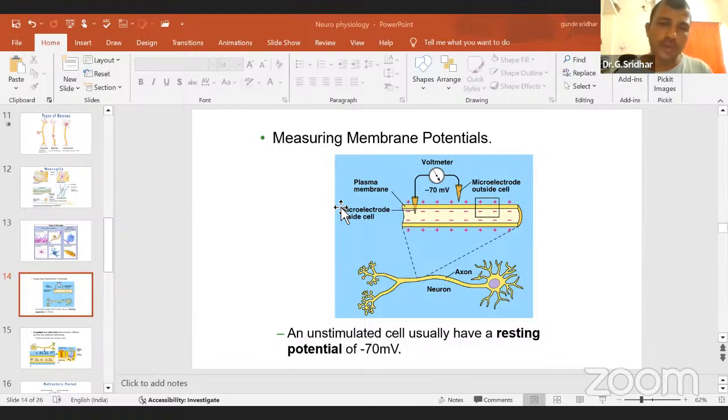Before discussing these membrane potentials, we will discuss what potential is. Can anybody tell what potential is?